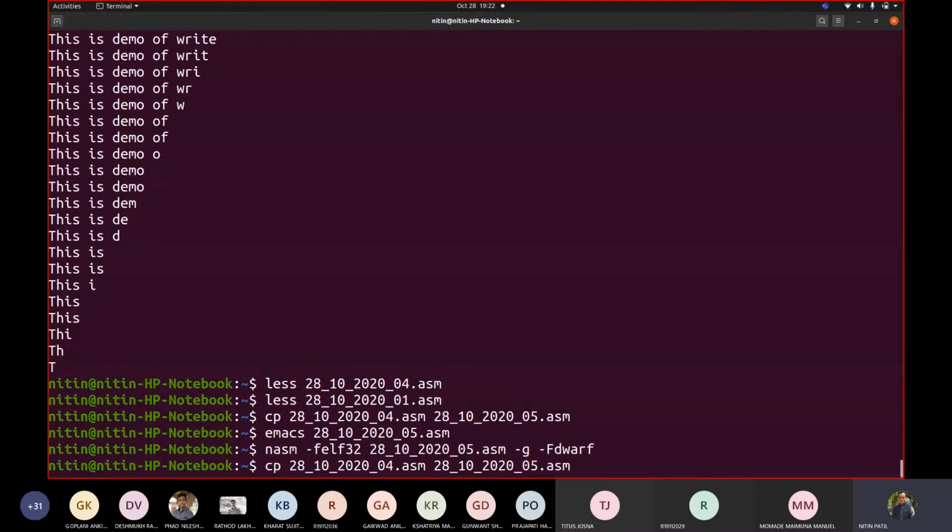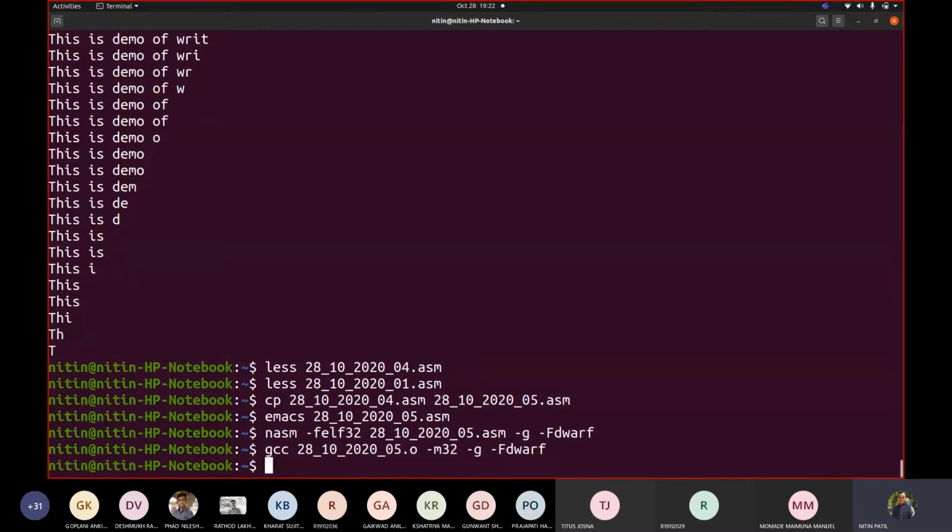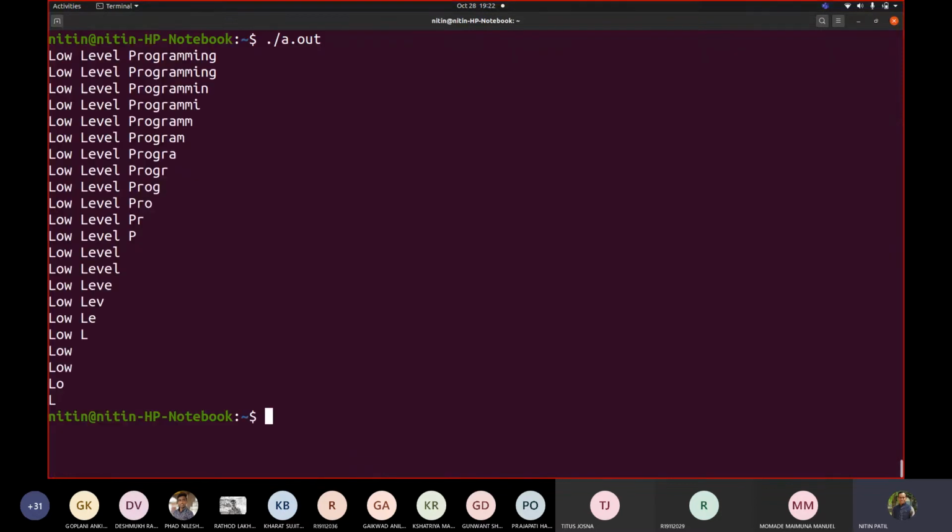I made that string very small so that one can see the whole output on one screen. Now see the output. I want this reversed. First L, then LO, then LOW, then LOW space, then LOW space L, and so on.